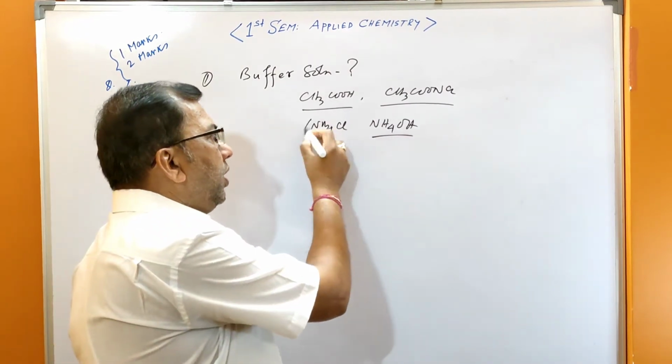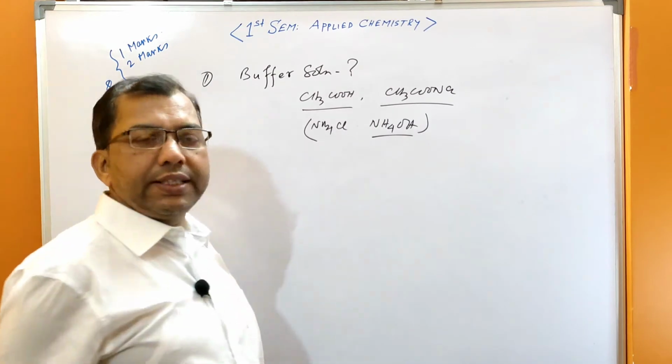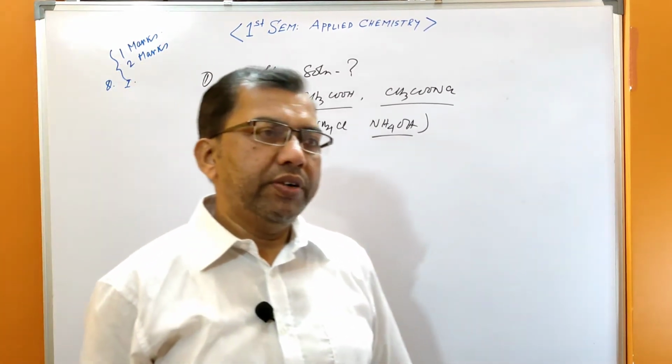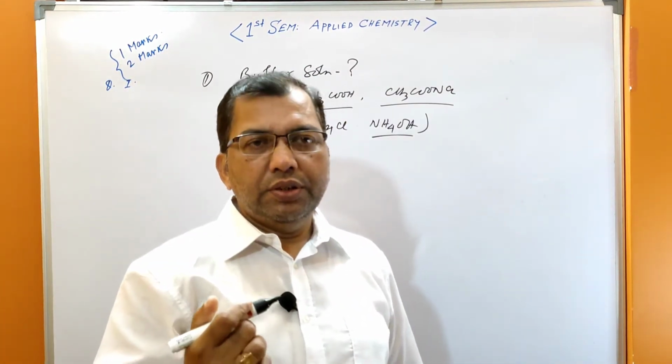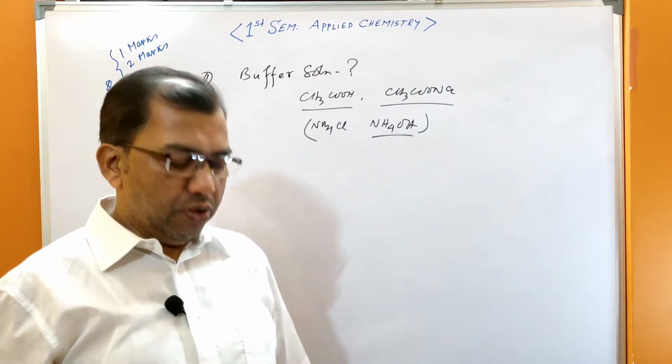This is known as the basic buffer. This is the acidic buffer. The questions are: give one example of an acid buffer, one example of a basic buffer. There are 3 questions, 1 mark or 2 marks. What is a buffer solution? Okay.